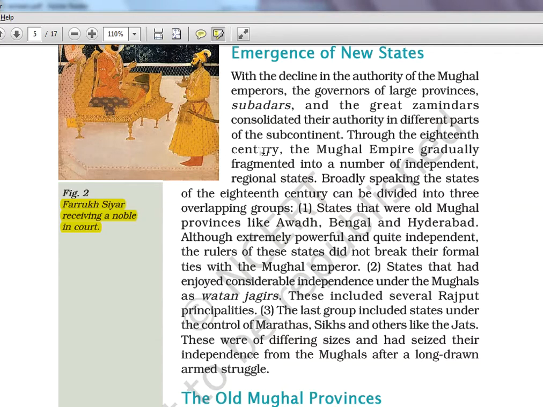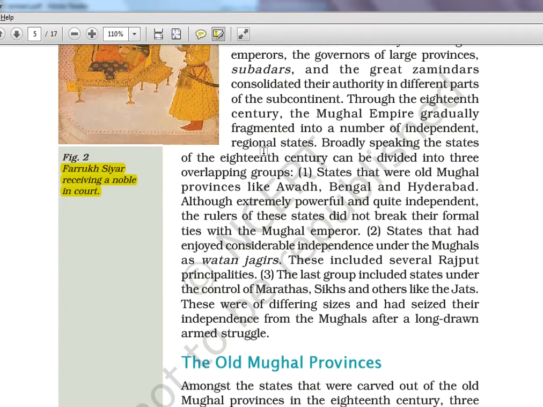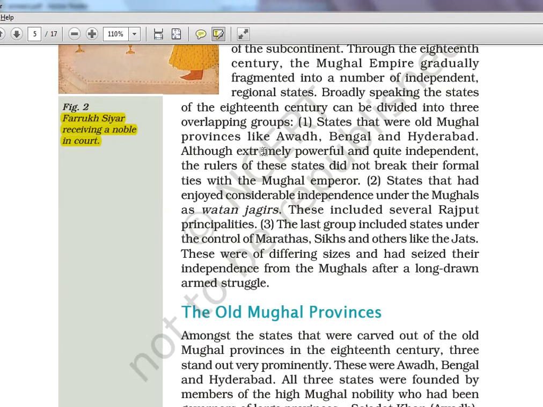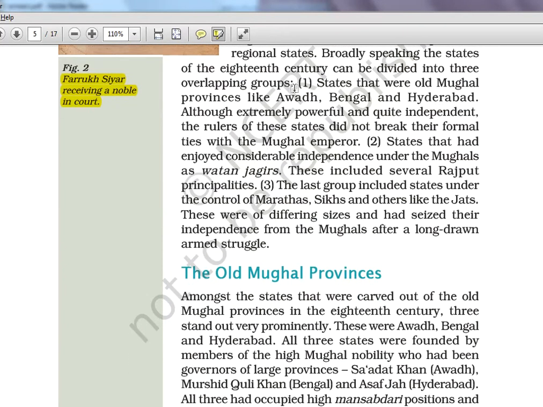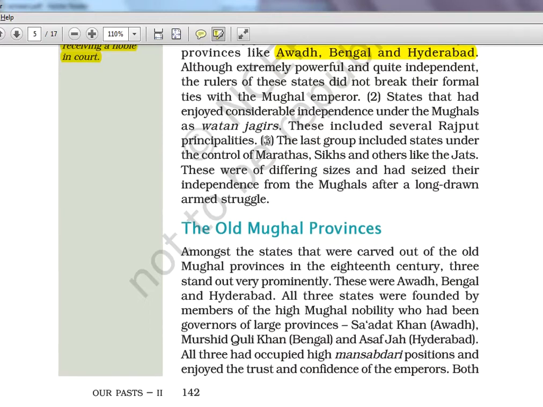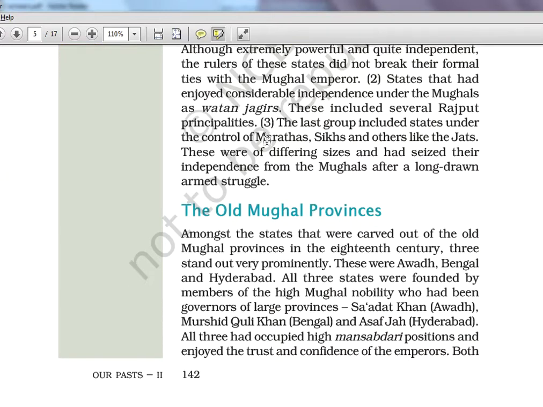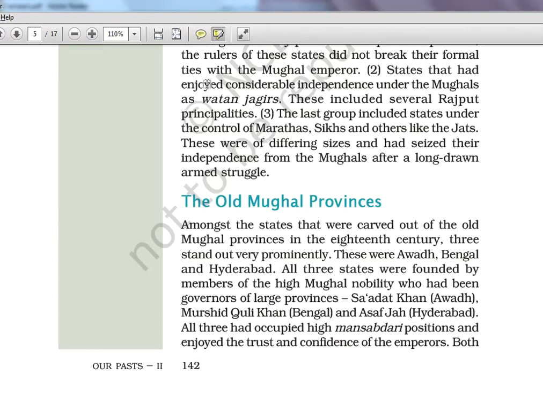17th, 18th century now. The Mughal Empire, as I told, fragmented into many states. Awadh, Bengal, Hyderabad are the major ones. Then later the Marathas independently also rose to power, the Peshwa system and all, you would have seen the Bajirao movie. Then there were states which enjoyed considerable independence under the Mughals as Watan Jagirs, that land grant kind of thing, so they had that autonomy.